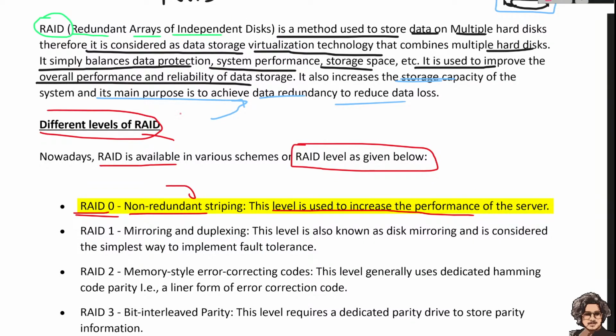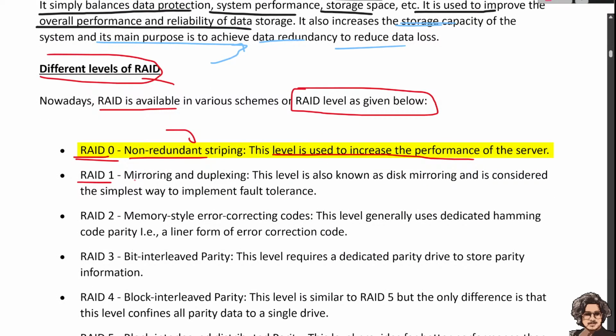Now move to the next part, RAID 1: mirroring and duplexing. This level is known as disk mirroring, and is considered the simplest way to implement fault tolerance. And RAID 2 stands for memory-style error correcting codes.